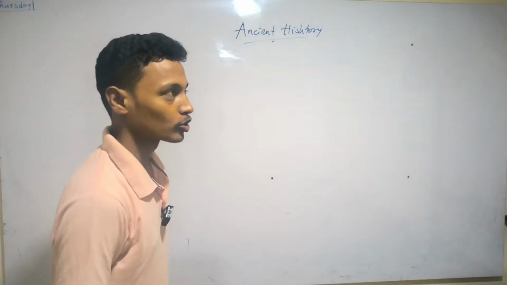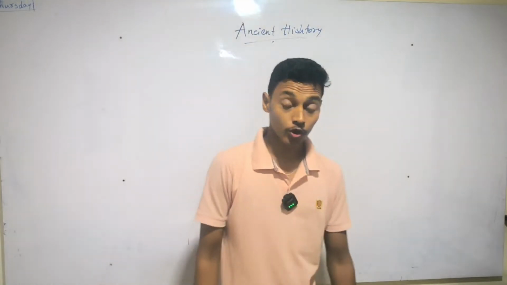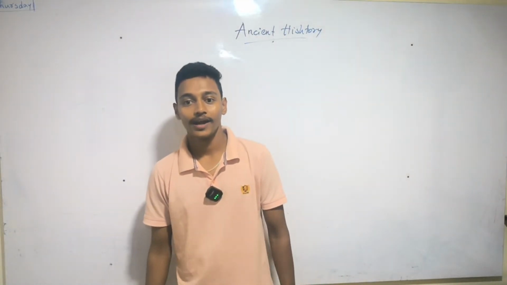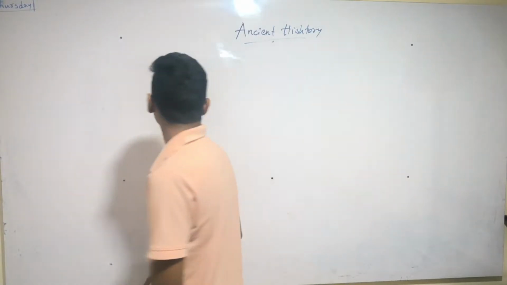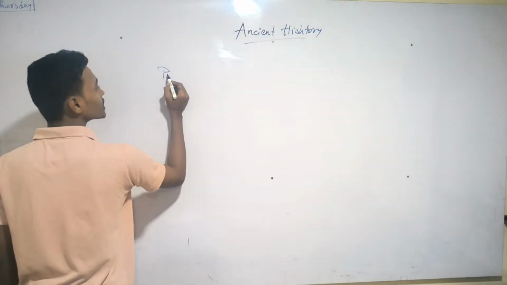First start studying about the period of Stone Age. First Stone Age: Paleolithic, Mesolithic, and Neolithic. It will come, and first the Stone Age started.